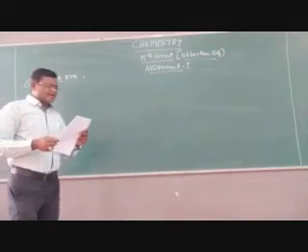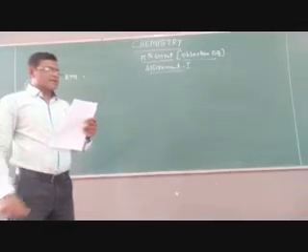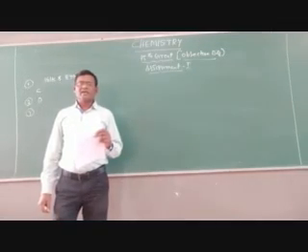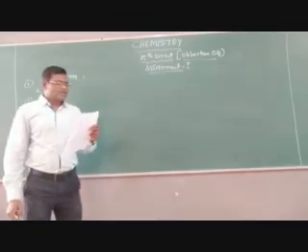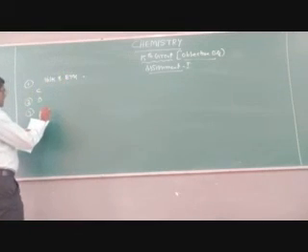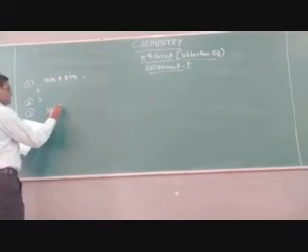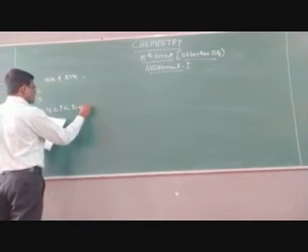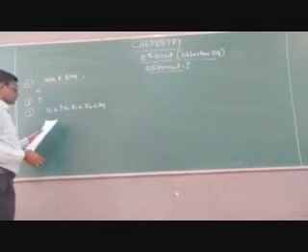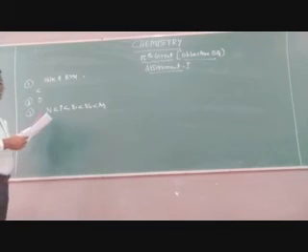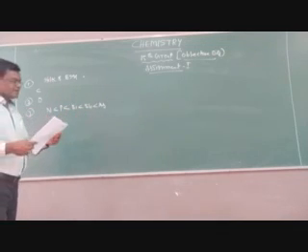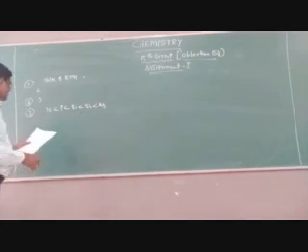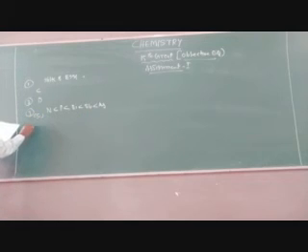Third one, correct order of melting points. Generally, down the group, melting and boiling points increase due to increasing atomic mass. Here they vary slightly. That is the order for nitrogen, phosphorus, next bismuth, antimony, and arsenic. So this is the order of melting points in 15th group elements: nitrogen, phosphorus, bismuth, antimony, and arsenic. That is why we choose answer C.